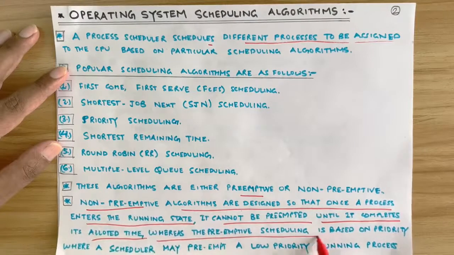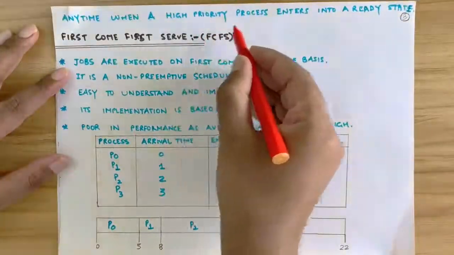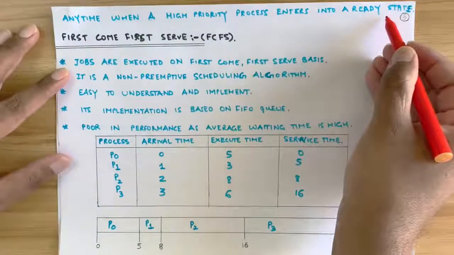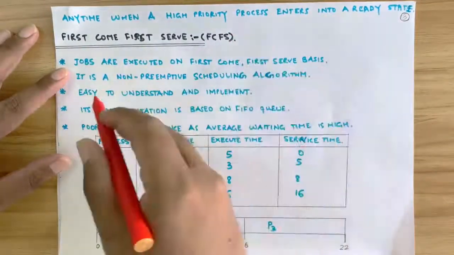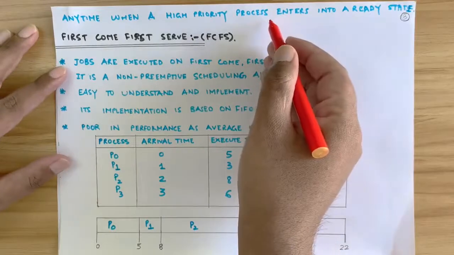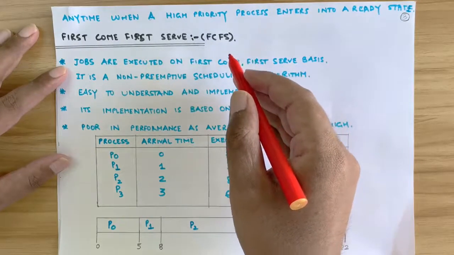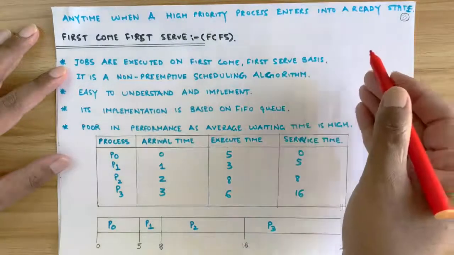Whereas the preemptive scheduling algorithm is based on priority, where a scheduler may preempt it or swap it anytime when a high priority process enters into a ready state. The low priority process is swapped out with the high priority process. This is called preemptive. And in non-preemptive, the process is run until its execution time is over.